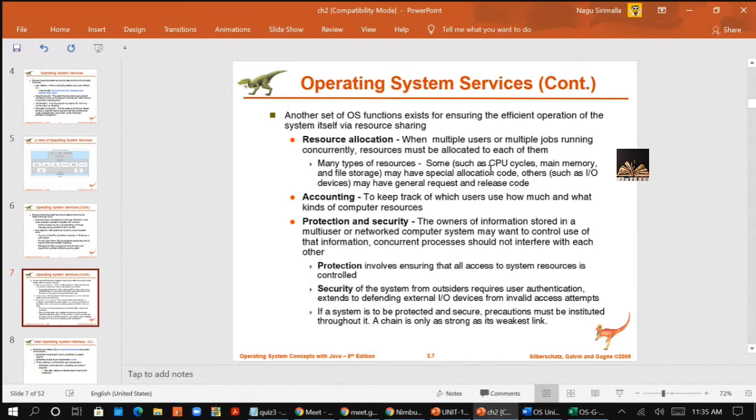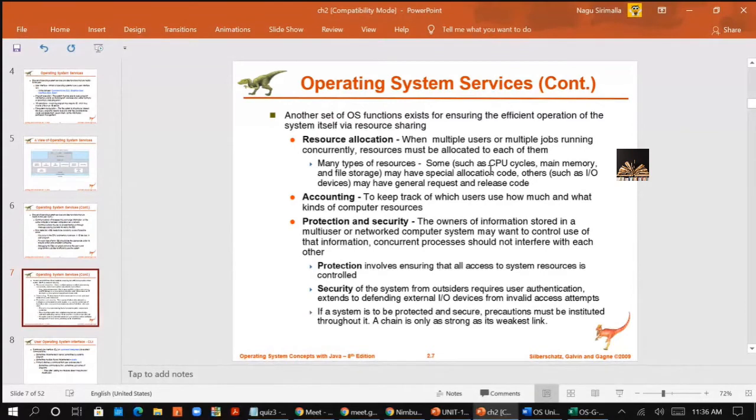Here, protection ensures that all access to system resources is controlled. Protecting means protecting your data. For that, you keep a lock. For a file, you make it private. If you have sensitive data on your mobile, you simply lock it. Even if you give your mobile to other people, they will not be able to see the data because it was locked. It requires a special password to open the file. That is nothing but protecting.